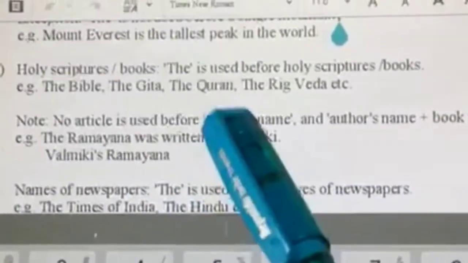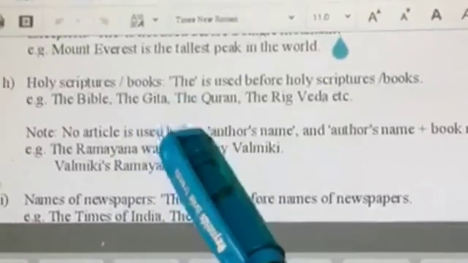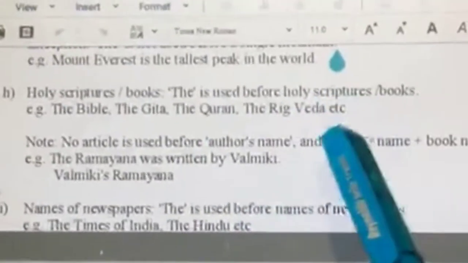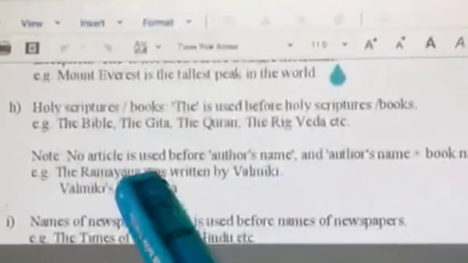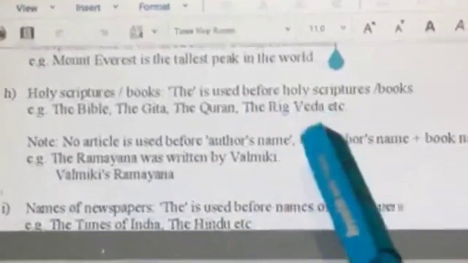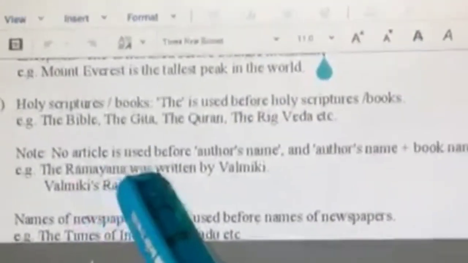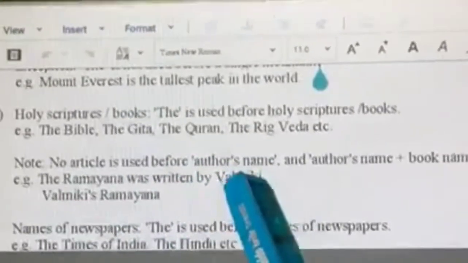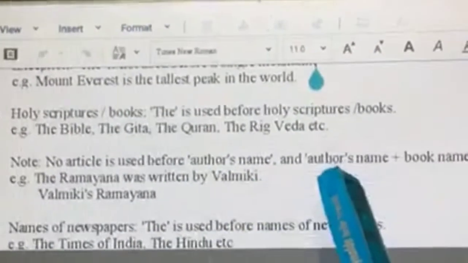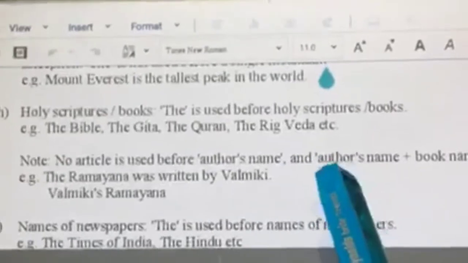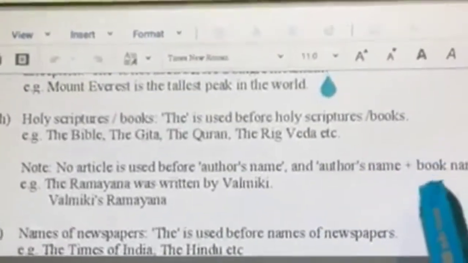Now the next rule says that the is used before holy scriptures or books such as the Bible, the Gita, the Quran, the Rig Veda, etc. But no article can be used before an author's name, and also when the author's name is used along with the book name.